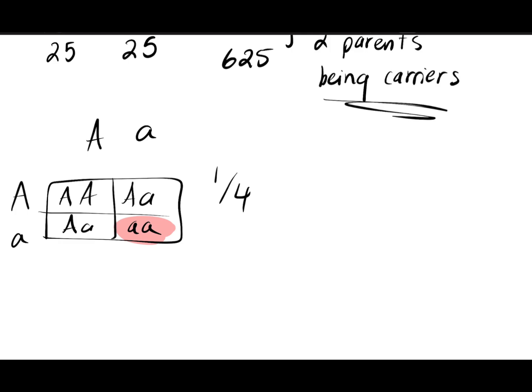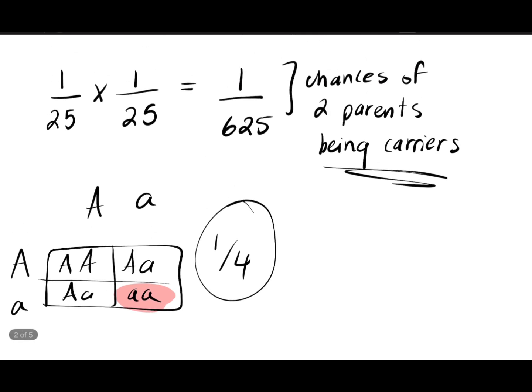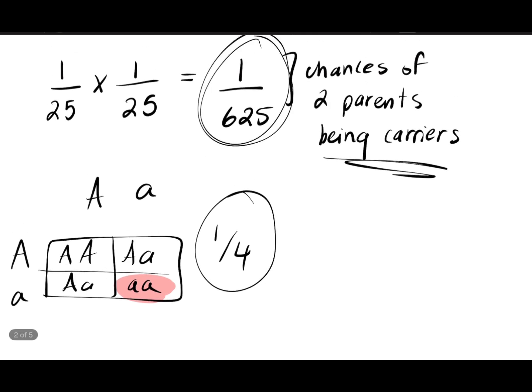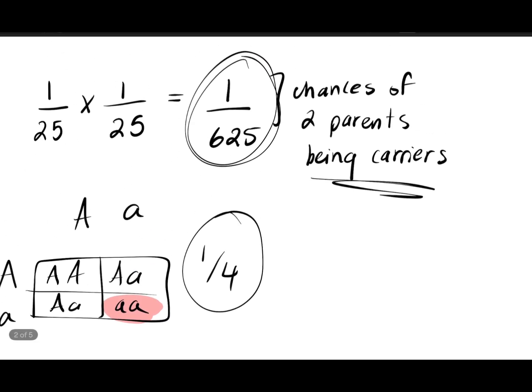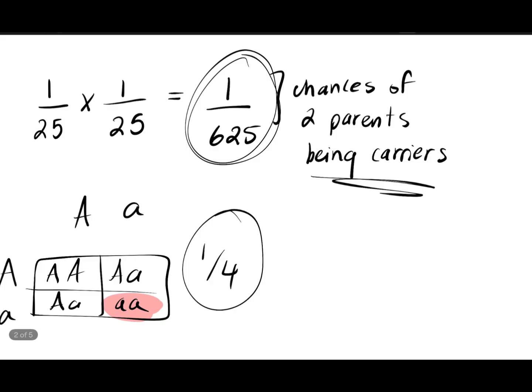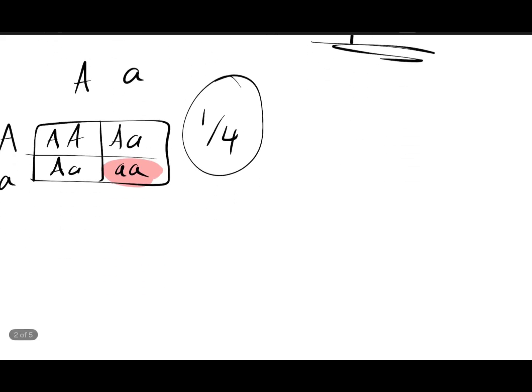Okay, so now you have two probabilities. One more step and we're almost done. So now in this question, where we have two probabilities, basically the child will be affected if the parents are carriers and they get a child that is affected. So remember, whenever there's an and, you want to multiply.